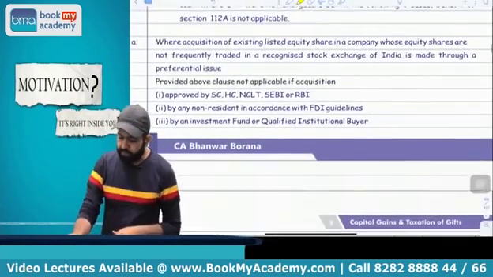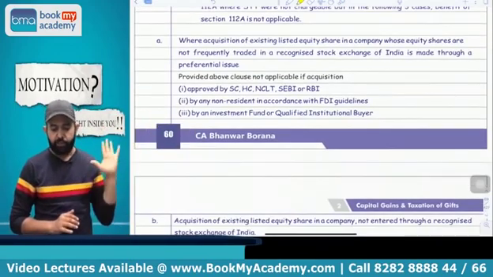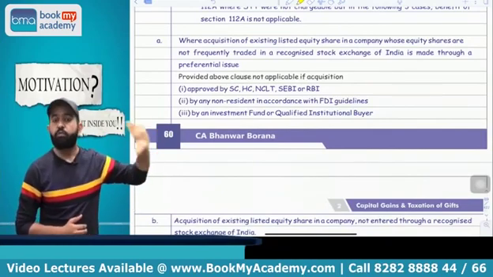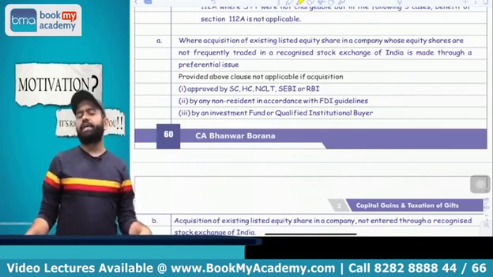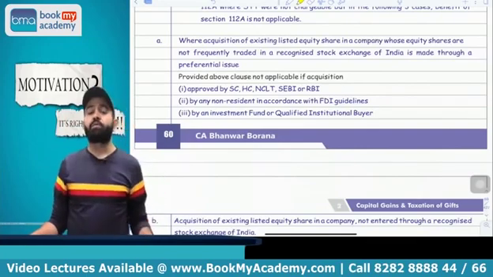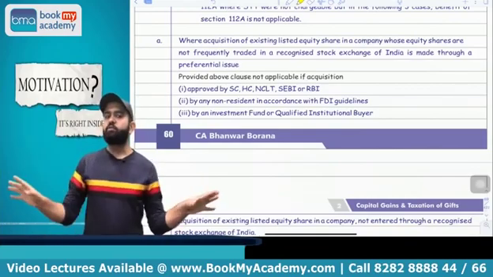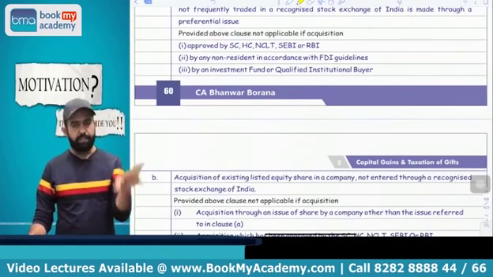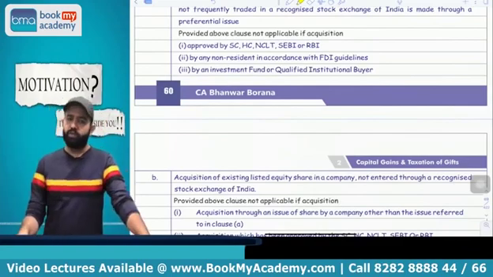The second point says that suppose there is an existing listed equity share that is not frequently traded, and you acquired that share through a preferential issue. In that case also the 112A benefit is not available. Means if any person acquired an existing listed equity share under a preferential issue, the 112A benefit is not available. But there are certain exceptions. If the Supreme Court, High Court, NCLT, SEBI or RBI has approved that acquisition, then it is okay, no problem, and the 112A benefit is available.